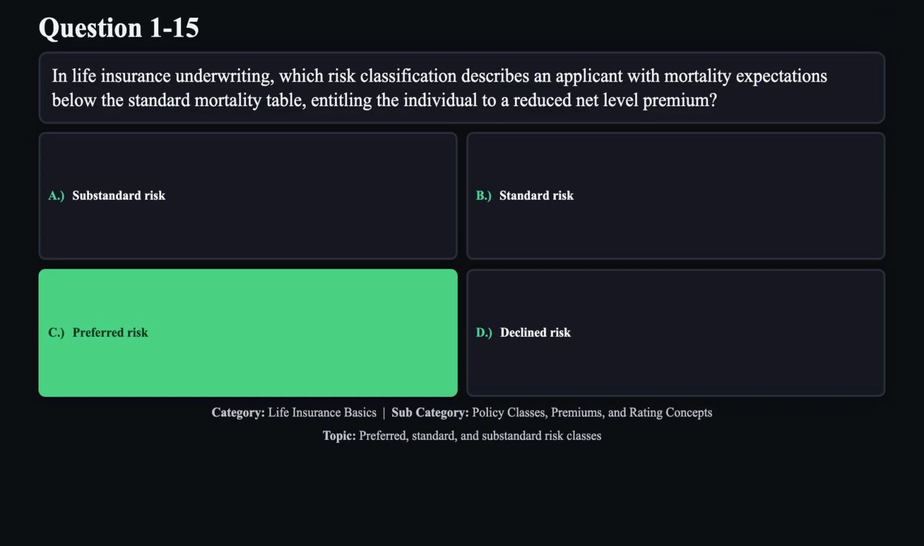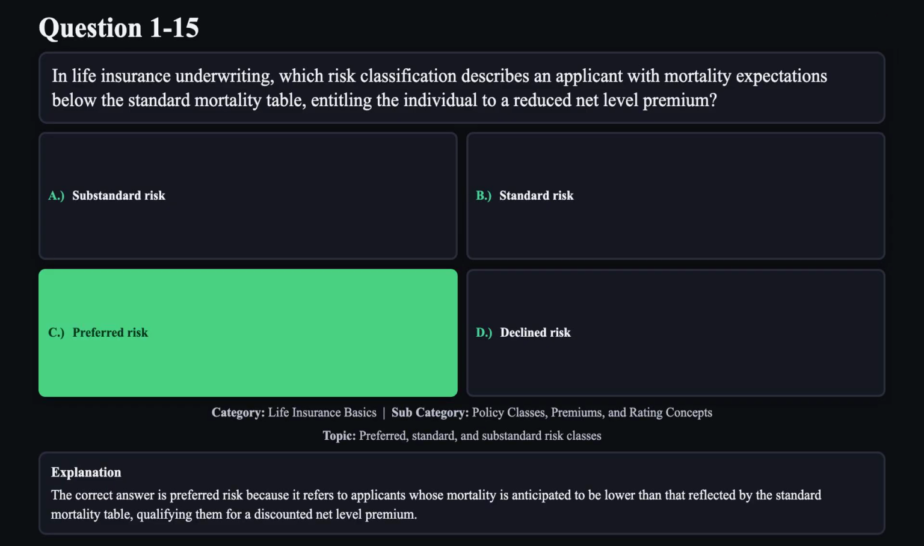The correct answer is C. The correct answer is preferred risk because it refers to applicants whose mortality is anticipated to be lower than that reflected by the standard mortality table, qualifying them for a discounted net level premium.